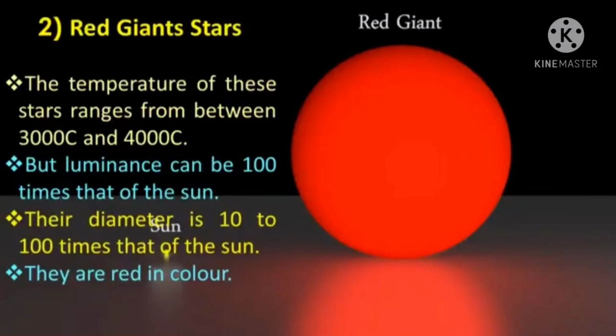The temperature of these stars ranges between 3000 degrees Celsius to 4000 degrees Celsius. See how hot it is. But their luminance can be 100 times higher than the sun. Their diameter is 10 to 100 times that of the sun. And it is red in color. Red giant stars are red in color.